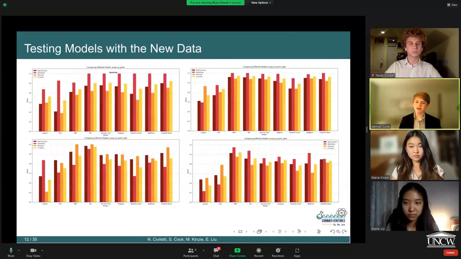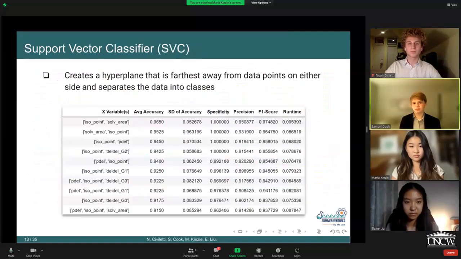Now, through the Summer Ventures program, we had the opportunity to collaborate with 4 biotechnology teams, which each produced their own unique data set. And here you can see that we tried out our machine learning models on all of their data sets. Because of their varying data, we had varying accuracies with the different models. But as you can see, KNN and SVC remained on top throughout all of the models.